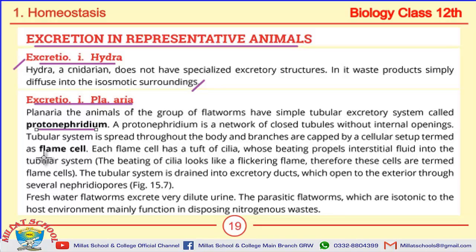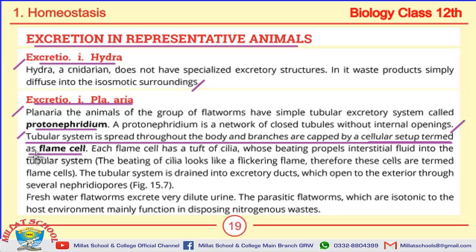Planaria has a tubular excretory system which is just like a tube. We call it protonephridium. It is a closed tubular structure with many openings, and because of these openings it is spread throughout the body and its branches are present in the whole body. This whole cellular setup we call flame cells. So it is the definition of protonephridium, and next is the definition of flame cells. Tubular system of planaria is spread throughout the body and branches are capped by cellular setup termed as flame cells.